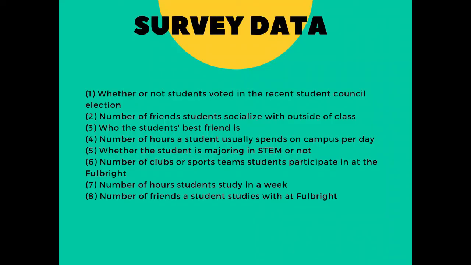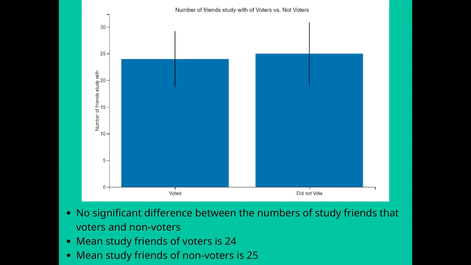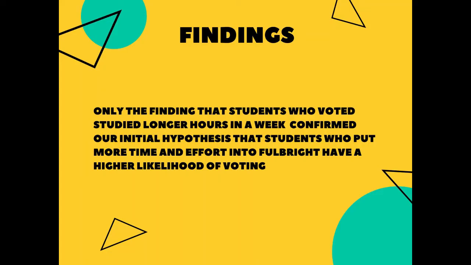With this finding, we tried to find supporting evidence that could explain what we found through the number of friends a student studies with at Fulbright. Again, we were met with not much to conclude when drawing graphs of study friends, and further analysis couldn't help us find any meaningful relationships. So in the end, only the finding that students who voted studied longer hours in a week confirmed our initial hypothesis that students who put more time and effort into Fulbright had a higher likelihood of voting.